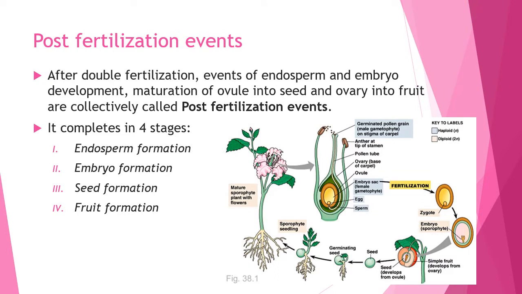And now our question is, what is post-fertilization event? Double fertilization, events of endosperm and embryo development, maturation of ovule into seed and ovary into fruit are collectively termed post-fertilization event. It completes in 4 steps. 1. Endosperm formation. 2. Embryo formation. 3. Seed formation. 4. Fruit formation.